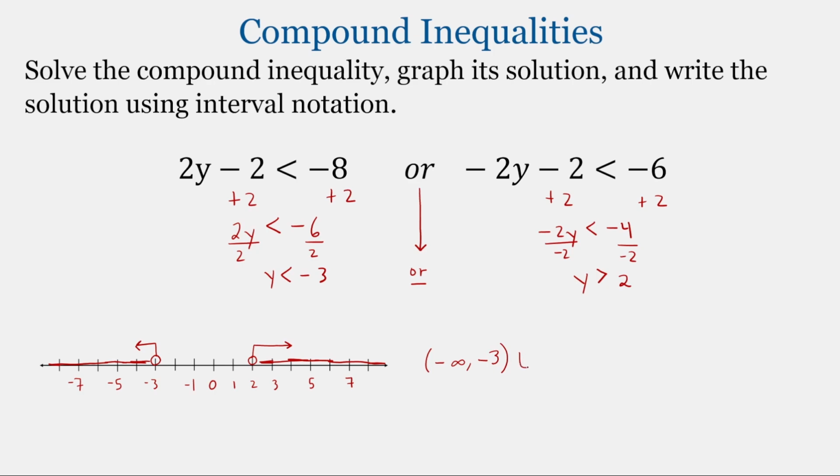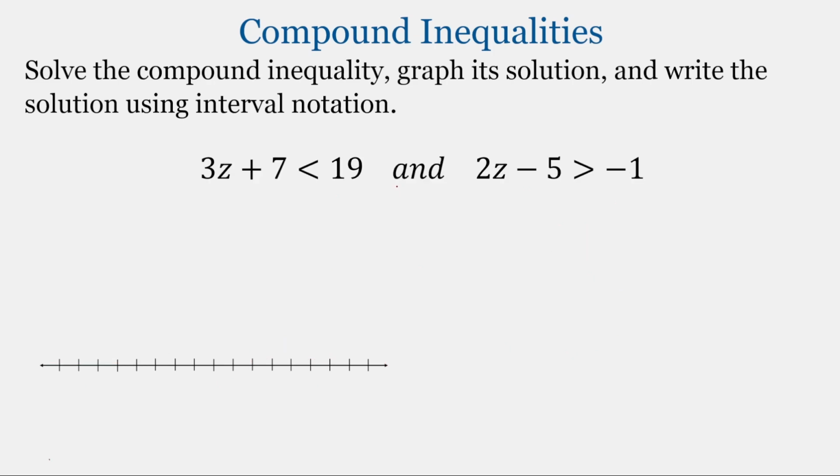The symbol for union, which is this U, again, a union uses the or keyword. Then we have an open parentheses for the boundary at 2, comma, and this extends to positive infinity. So we'll use the infinity symbol and then the closing parentheses.